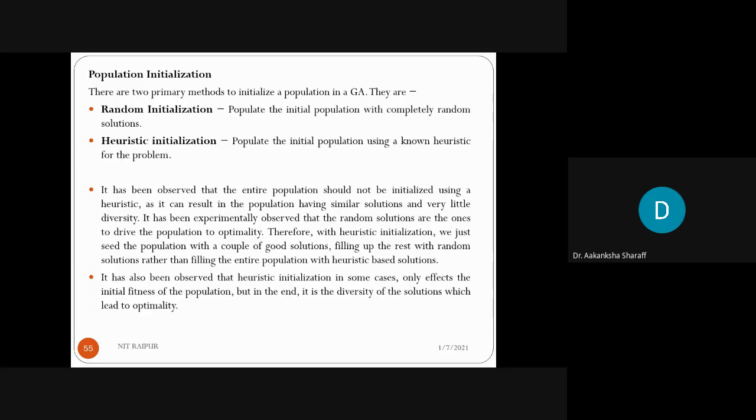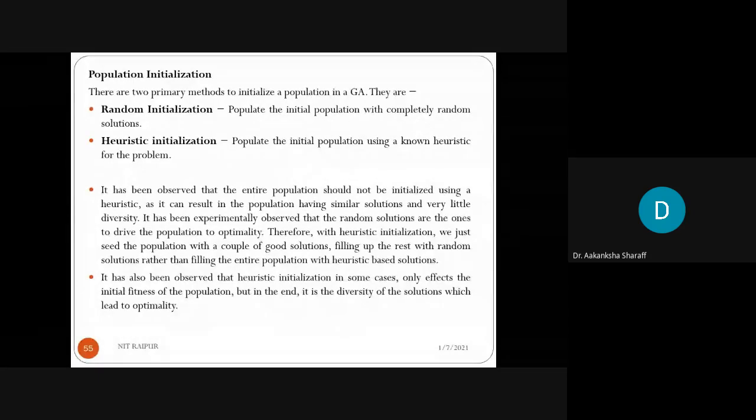So while performing the experiments, it has been observed experimentally that the random solutions are the ones to drive the population to optimality. Means the optimal solution we can achieve by using the random initialization process. Therefore, with the heuristic initialization, we just seed the population with a couple of good solutions, filling up the rest with random solutions rather than filling the entire population with heuristic based solutions.